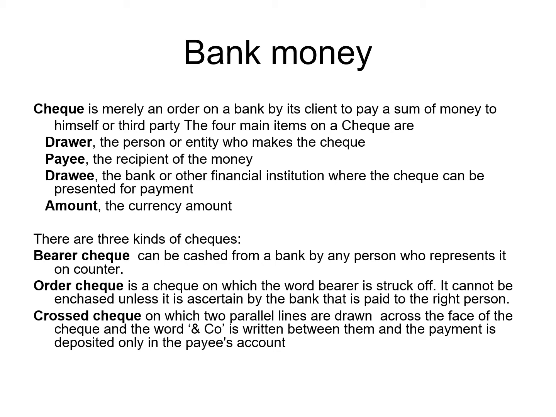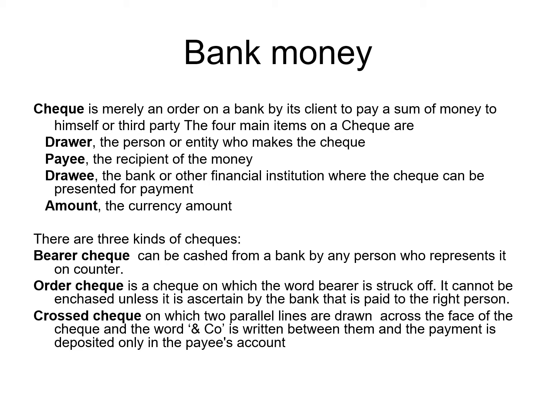There are four items of a check. The first is the drawer. A drawer is the person or entity who makes the check. Then the payee, the recipient of the money, the person to whom you are paying, and the drawee, the bank or other financial institution where the check can be presented for payment. The amount written on the face of the check is another item of the check.